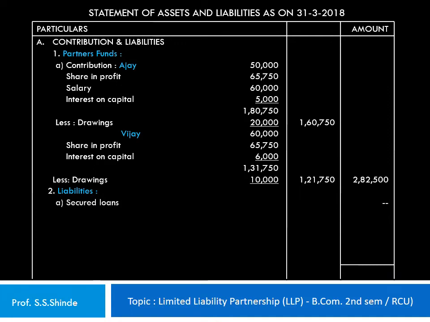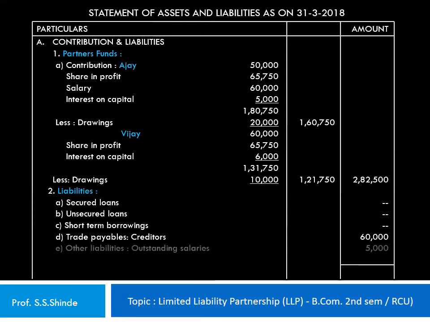Now the liabilities are secured loans. In this case, no secured loans are taken, even no unsecured loans exist. So short-term borrowings are also nil. Now trade payables, that is the creditors, that amounts to 60,000, which is shown in the outer column. Other liabilities represent the outstanding salaries of rupees 5,000. So taking the total of the liabilities and contribution to a total amount of 3,47,500 rupees over here. So this forms the first part of the statement of assets and liabilities.